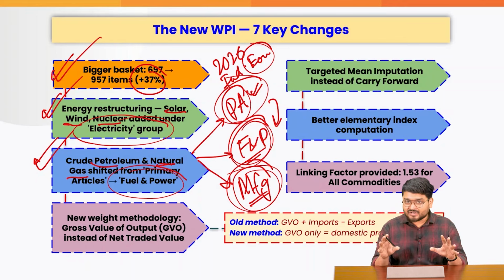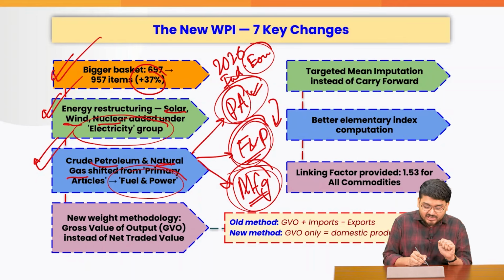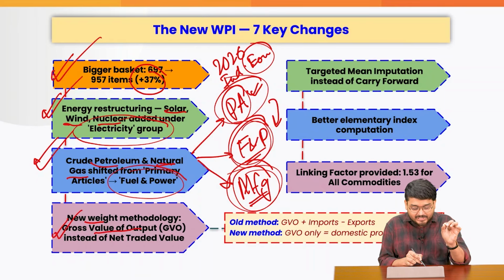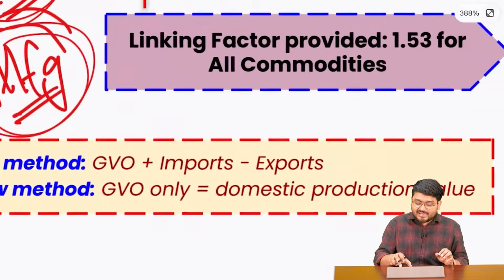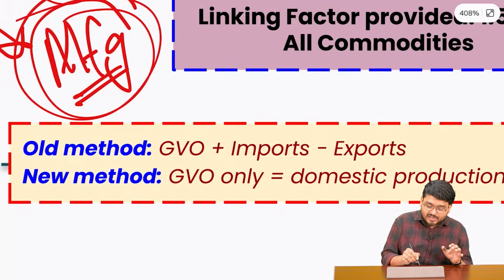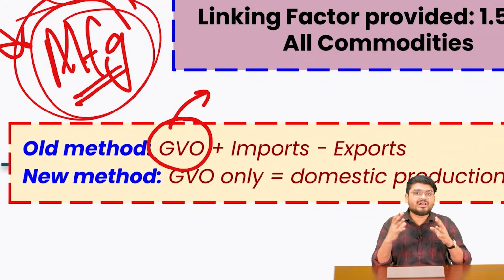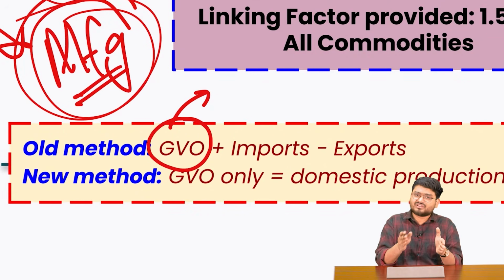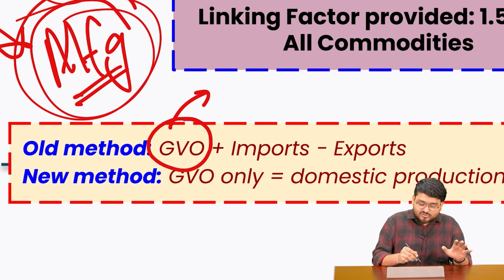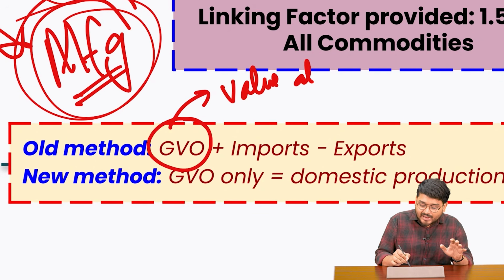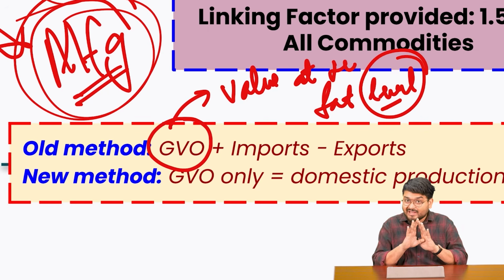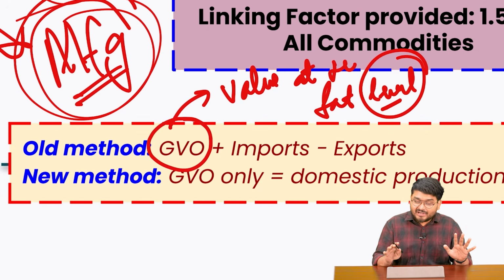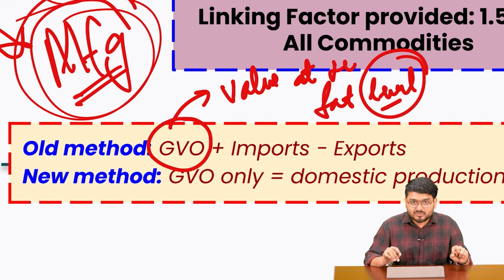Also, most importantly, we are moving towards the new weightage methodology. This means that we are right now calculating the gross value of output instead of net traded value. Just simply understand, the gross value of output is nothing but the total output, if you can imagine, that a factory produces in 1 year, for example, right? So it is a total value at the factory level, right, which is not including any taxes. Nothing is included here, right? Also, no imports, no exports are included here.